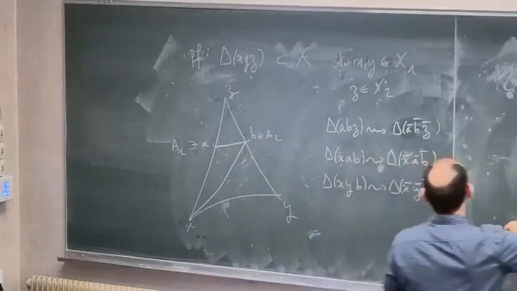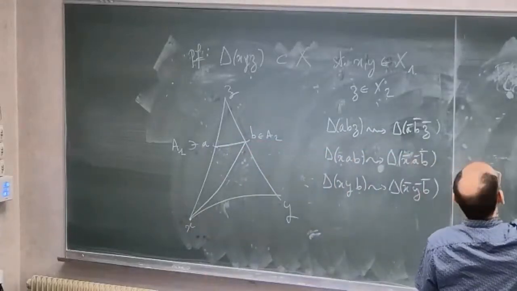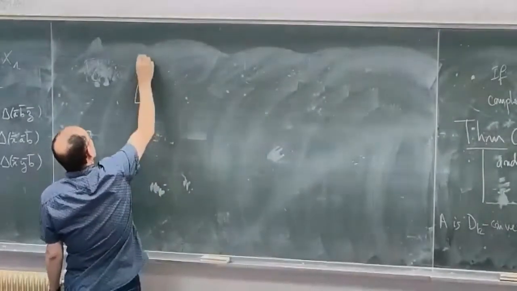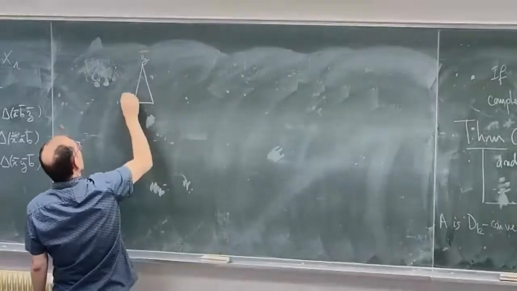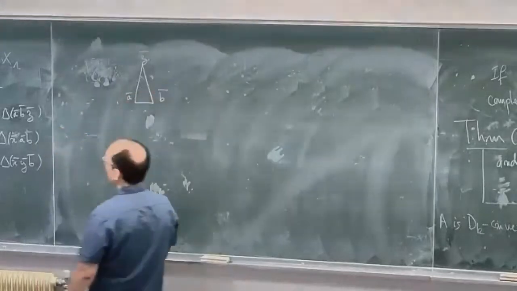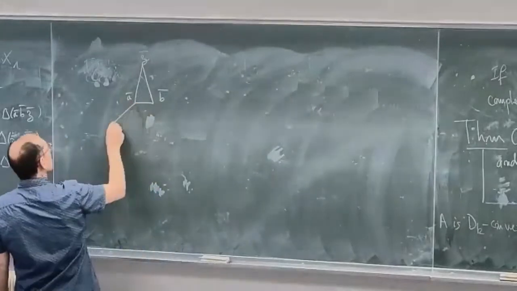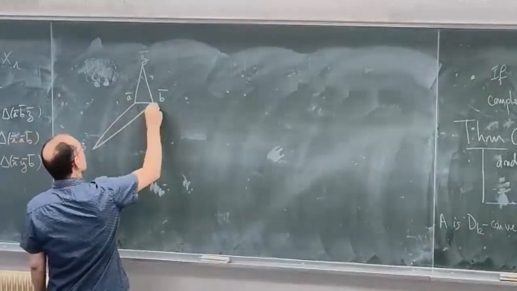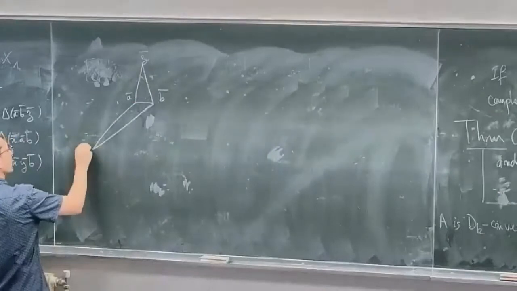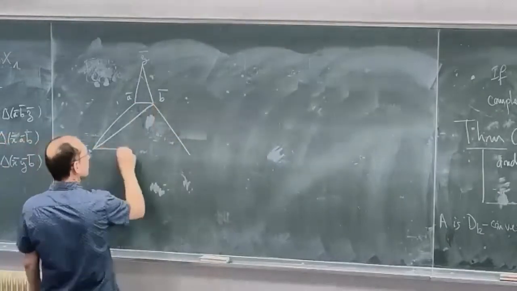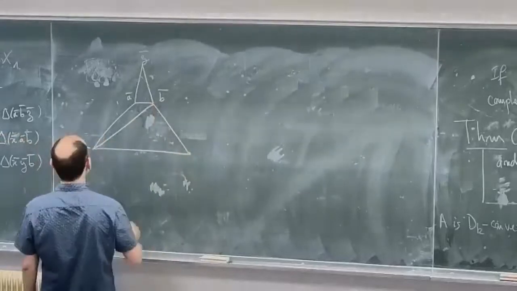And the picture is the following, and I will explain the picture. So this is z bar, a bar, and b bar. So the first comparison triangle. The second one will be like that, with x bar, and the third one will be like that. It's like a rocket.